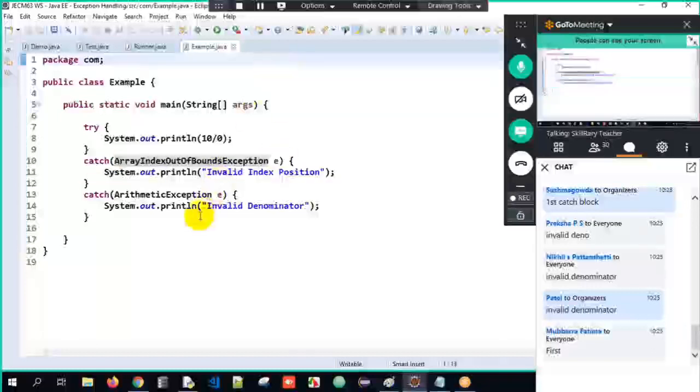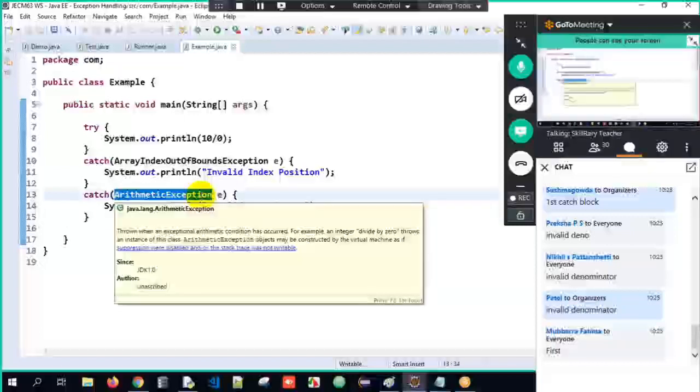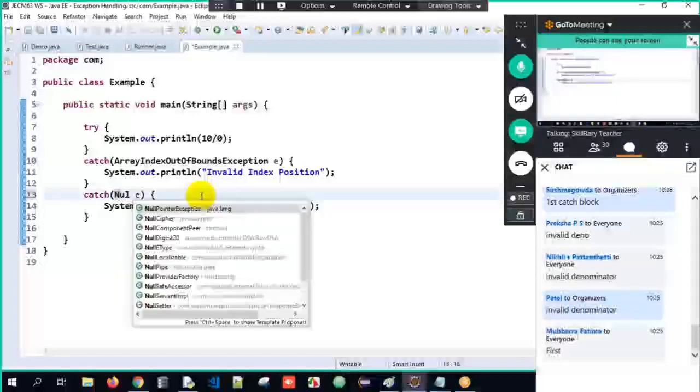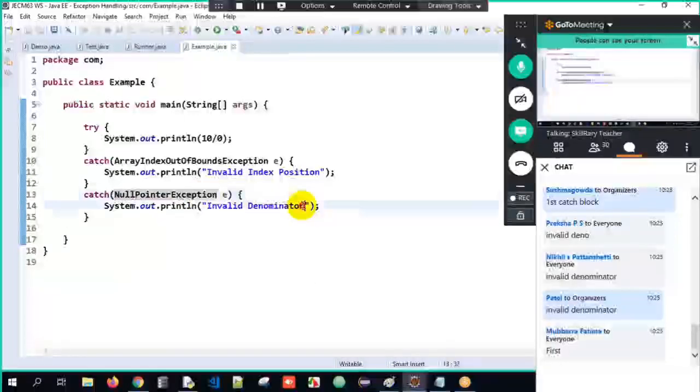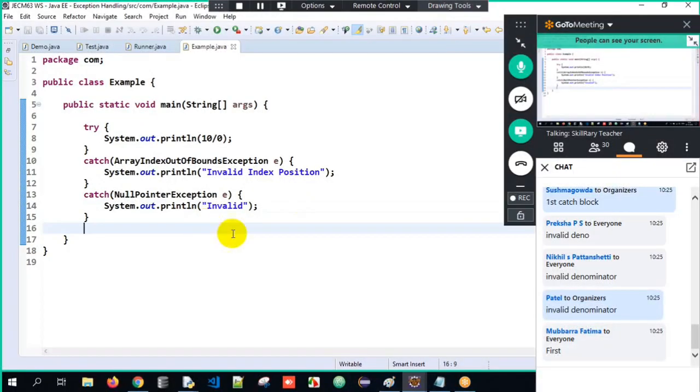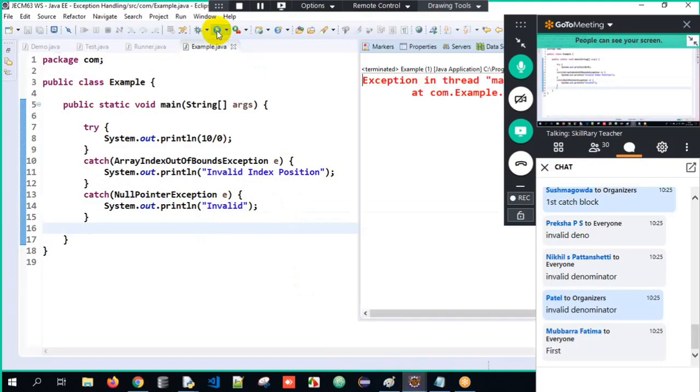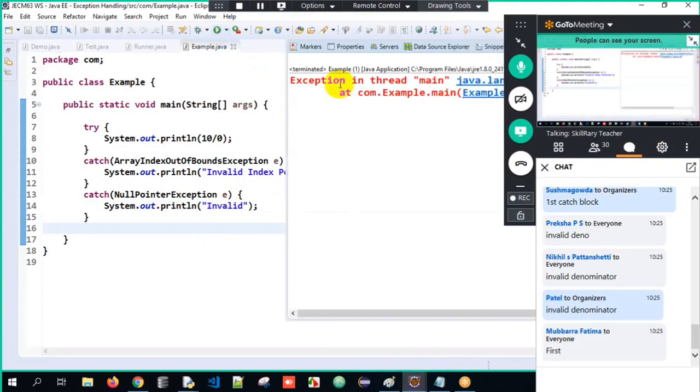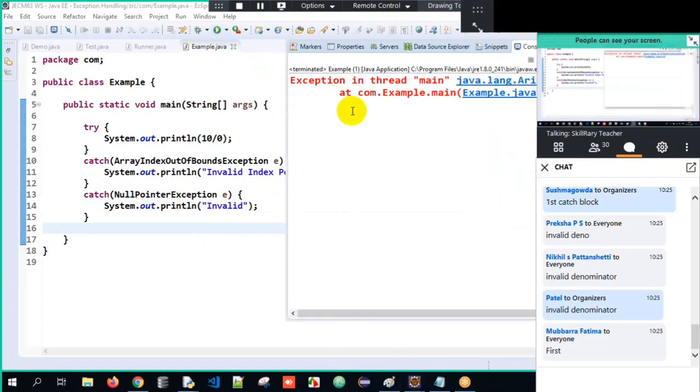Got it? Now, imagine what will be the output over here if I just write it as null pointer exception invalid? Okay, I'll just write it as invalid. Now what will be the output, guys? Can you tell me here what will be the output? Any idea? Sir, when I execute, I will still get an exception only.